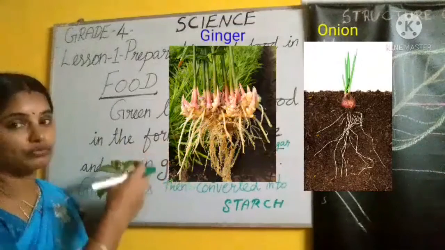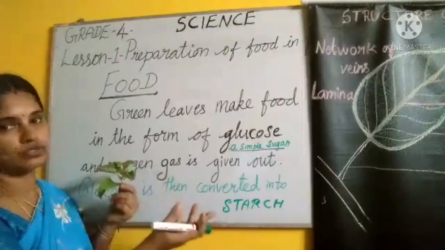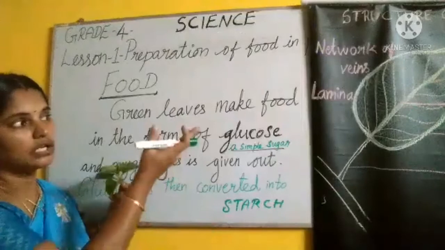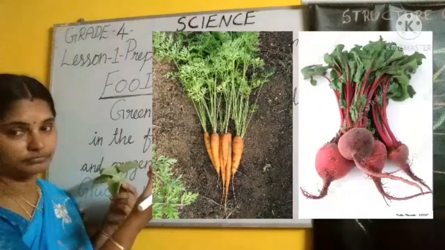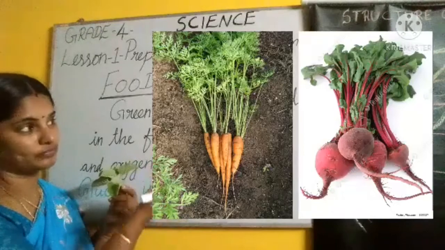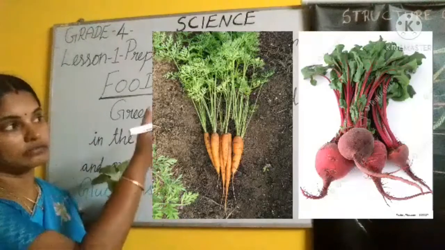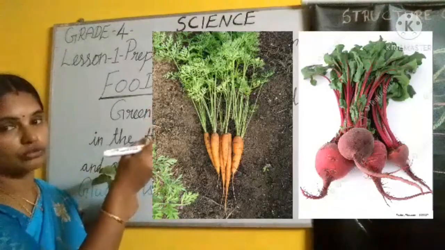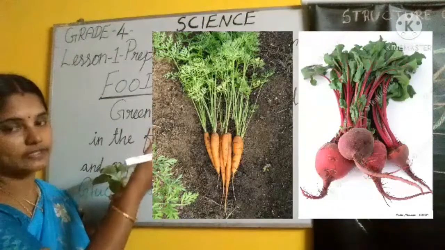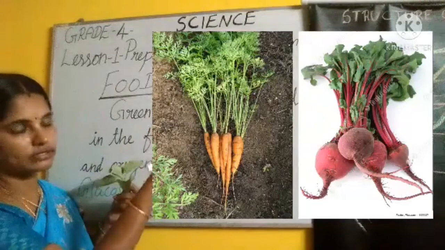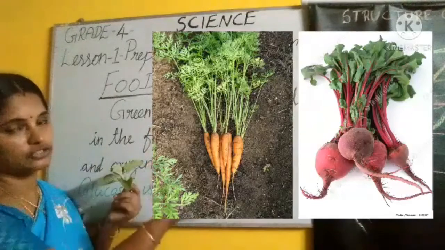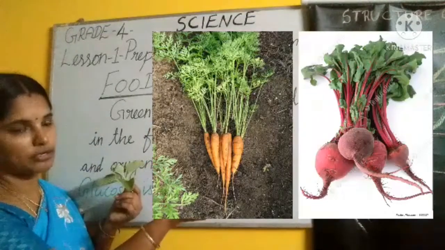Okay. Food is stored in root also. See, in carrot, and a better example, beetroot. Look at the root coming out at the carrot's side. Now look at the beetroot edge. Roots are coming out, no?